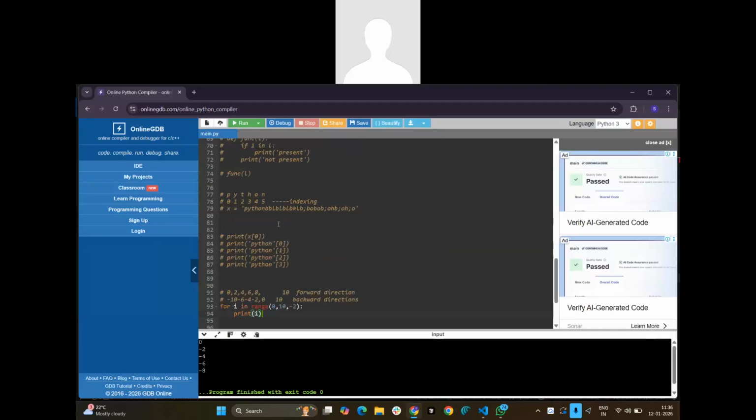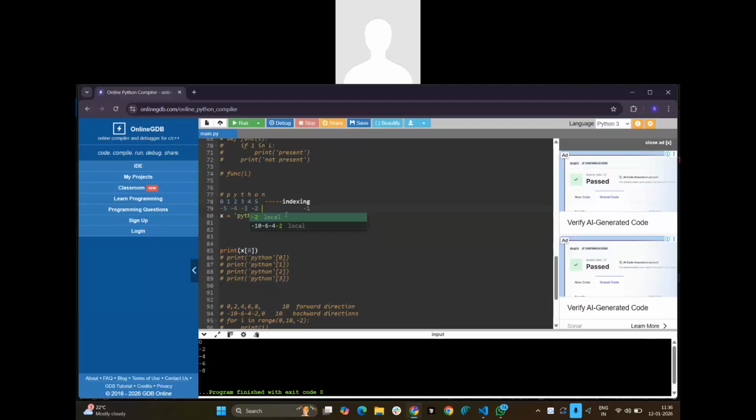If I want to go in the same way in loops, I mean in a string value, how can I go? If I want to access the last value, how can I access it? This is the first value, the 0th index. But from the end, if it is the last value, it is -1, right? This is -5, -4, -3, -2 and -1. The last character will always start from -1 only. Got it?